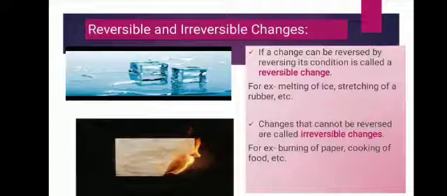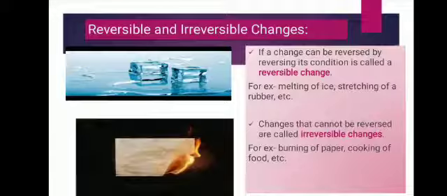Like when a sprig of mimosa, the touch-me-not plant, is touched, its leaflets close, and after some time they open out as before. If you touch the sprig again, it shows the same reaction. It means this is a change that is reversible. Stretching of a rubber band is a reversible change.